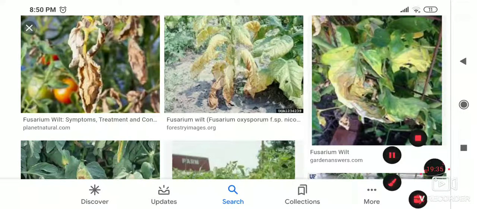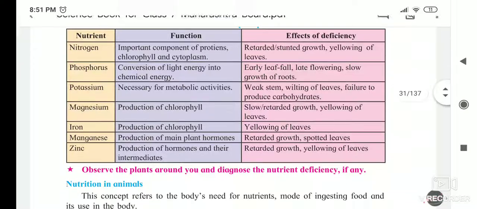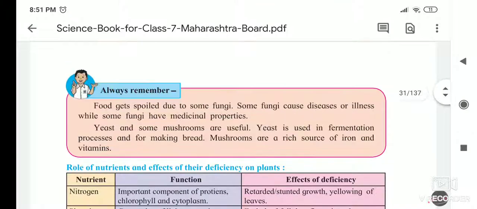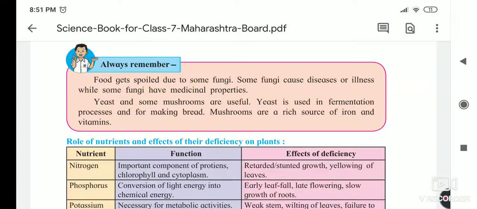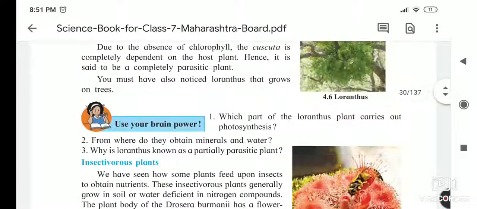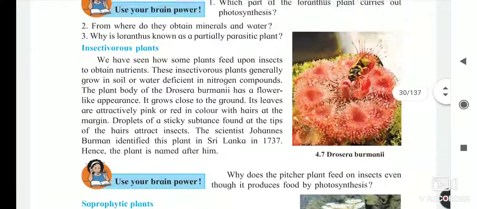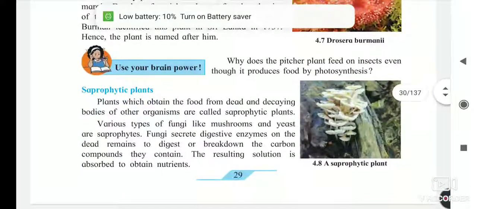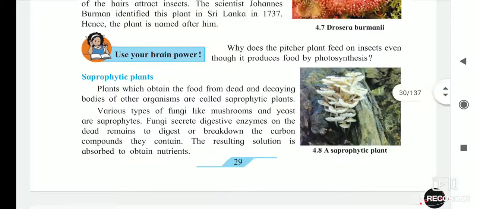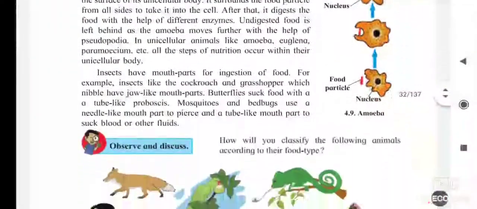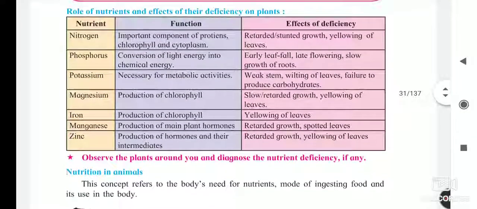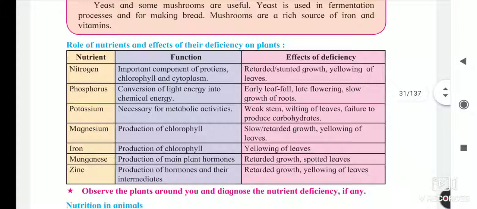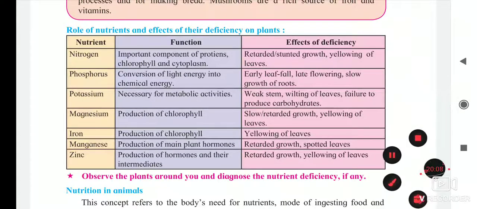So today we saw the effects of the nutrients on the plant. If deficiency of nutrients is there in the body of the plant, which problems it faces, and then we saw the insectivorous plants and the saprophytic plant. Today we stop here, and the next part of the lesson we will continue in our next lesson, and the part name is the nutrition in the elements. So till here, nutrition in plants we are finished.